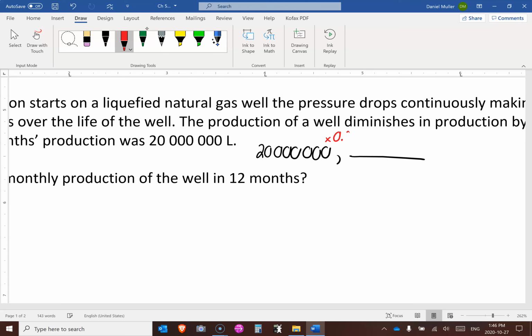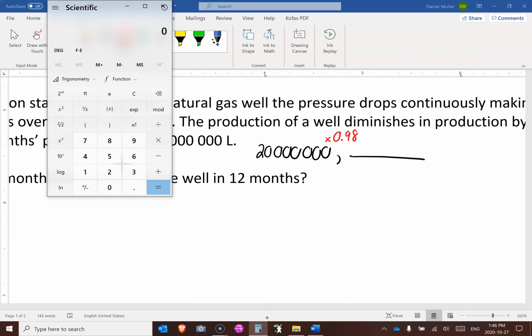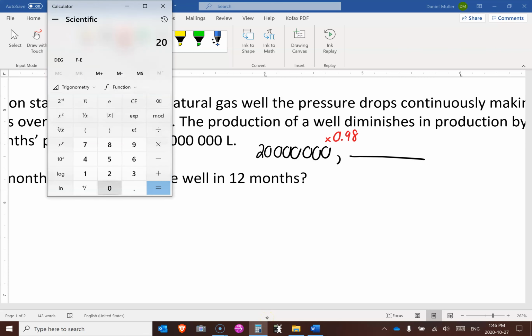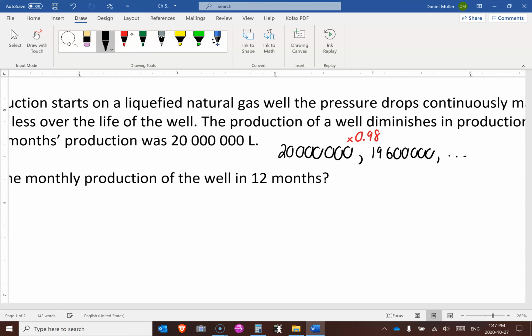So we're going to times it by 0.98. 20 million times 0.98 is 19,600,000.